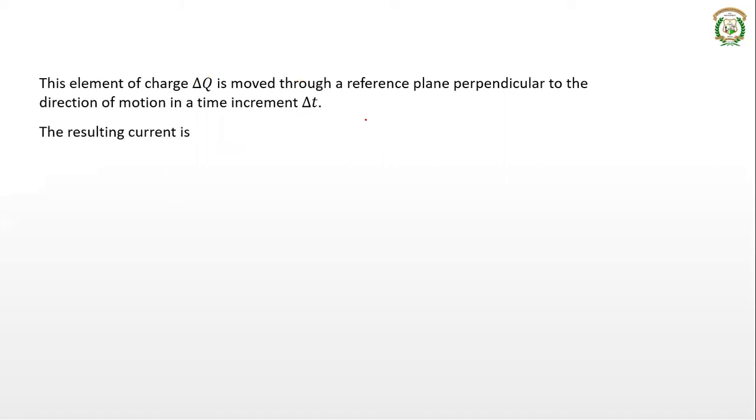Now it has moved through a reference plane perpendicular to the direction of motion in a time increment of delta t. Okay, so we can take the current as delta q divided by delta t. Current is delta q divided by delta t, that is equal to delta I. Now, what is delta q? This particular thing.